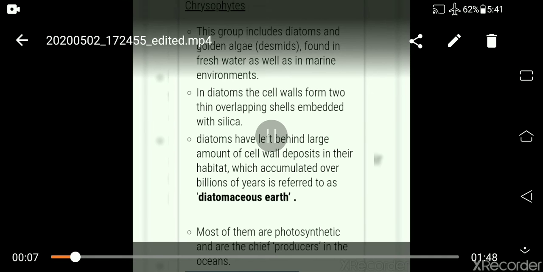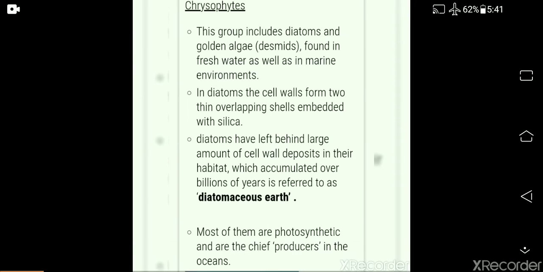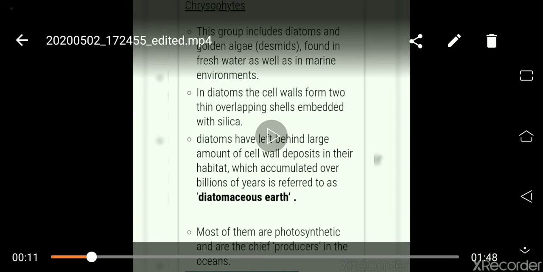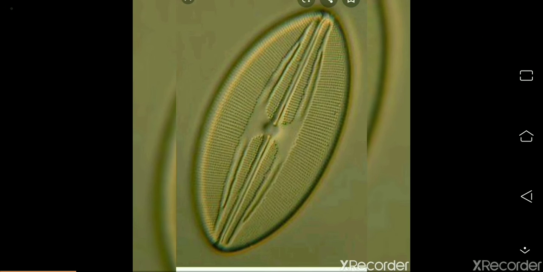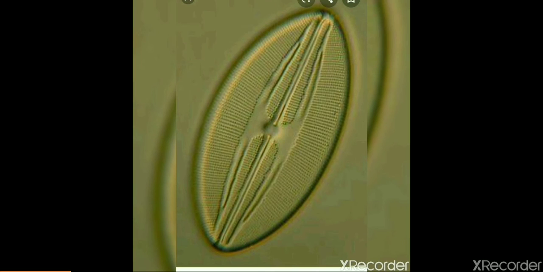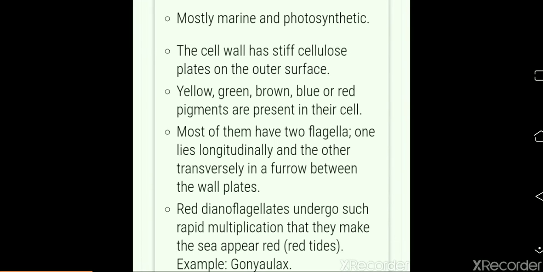And in the next section you will see the diagrams. This is a diagram of a diatom. You see the deposit of silica there, and this is a diatom. It is included in the chrysophytes. And now see, next is